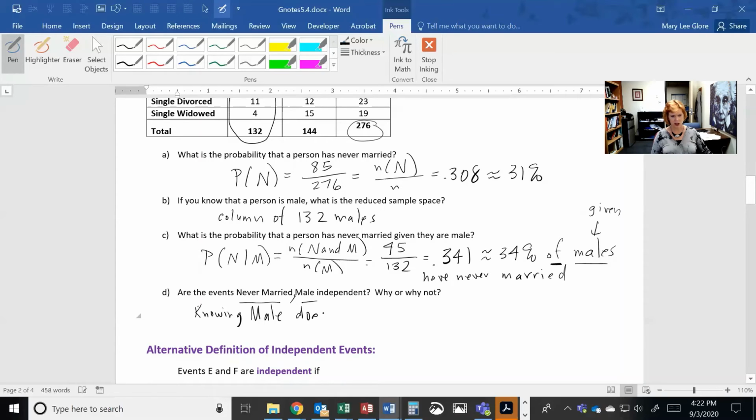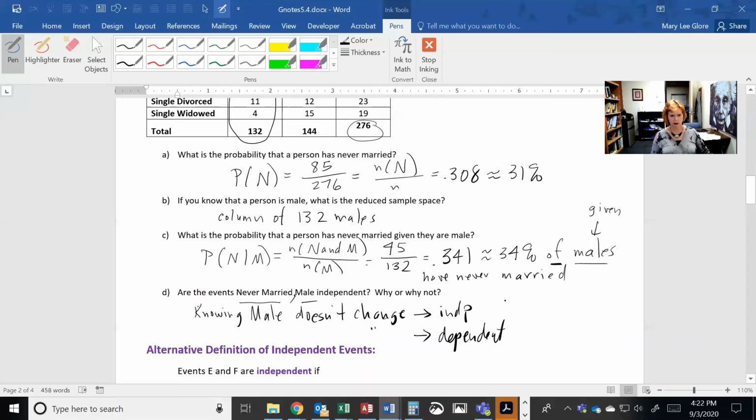If it doesn't change the probability, then we call it independent. If knowing that it's a male does change the probability, then we say that's dependent.